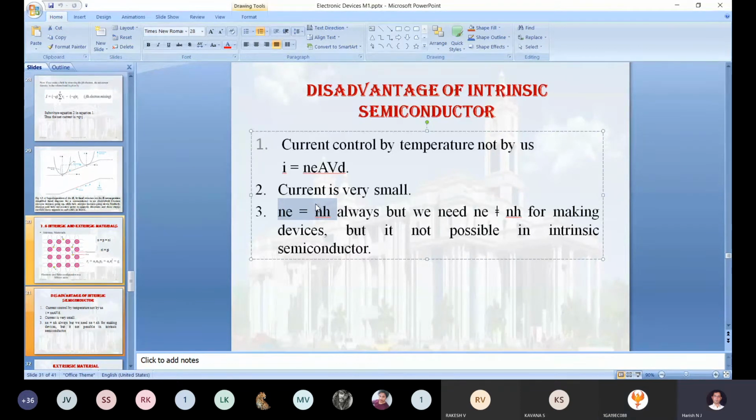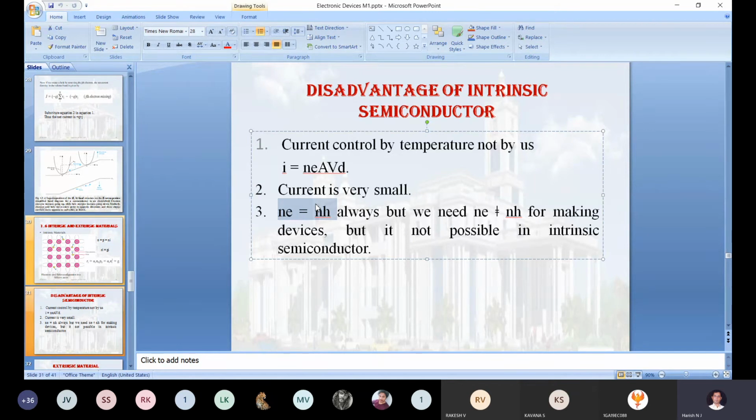For example, you can bias a particular PN junction diode. When you provide 1 volt, only some amperes of current will be flowing through the diode. Now you can keep on increasing the applied voltage level, correct?